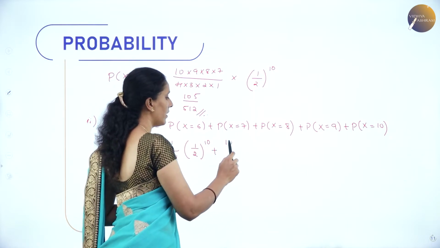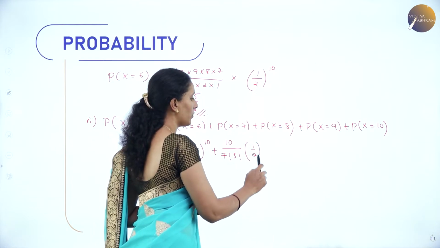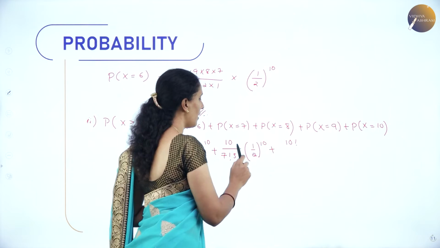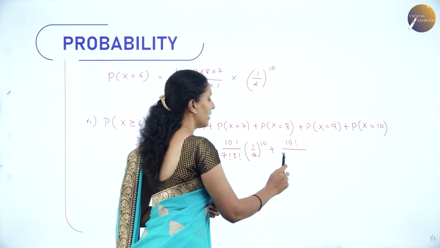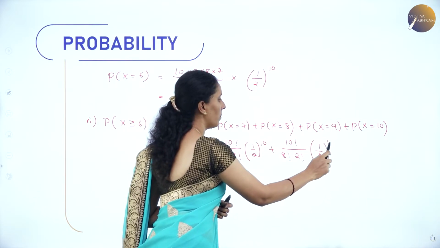Plus here you have 10 factorial by 7 factorial, 3 factorial, (1/2)^10. Plus here we have 10 factorial divided by 8 factorial, 2 factorial, again (1/2)^10.